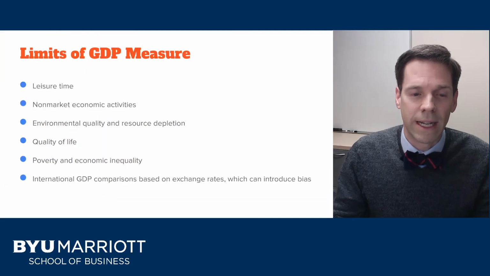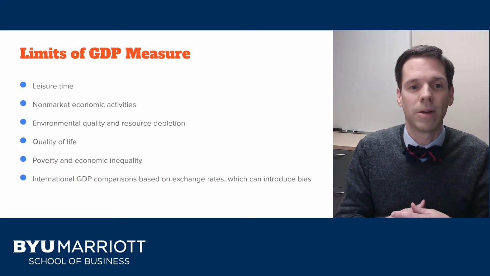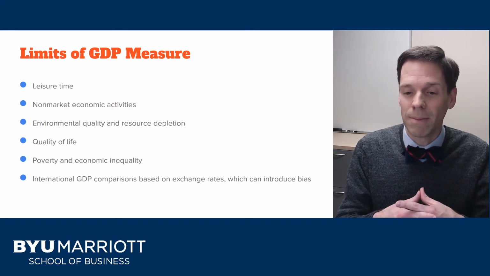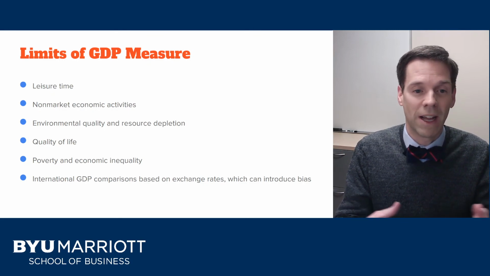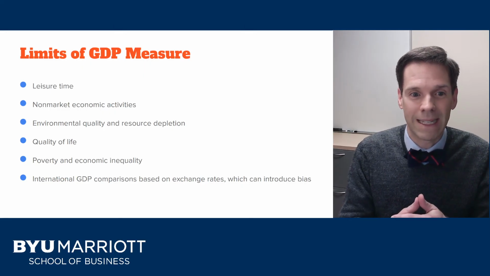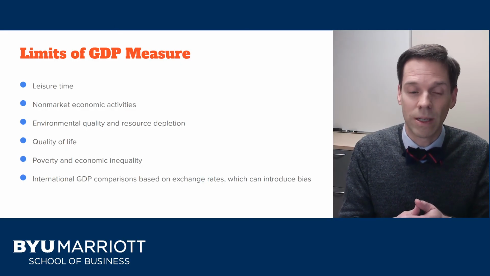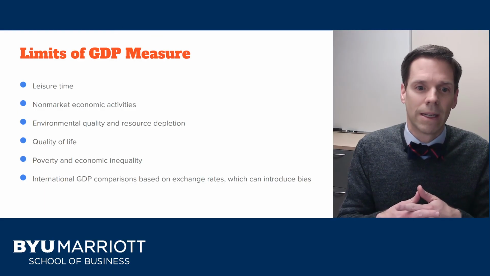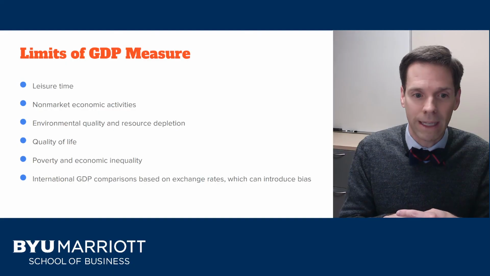As we get close to concluding here, it's important to point out that there's limits to this GDP measure. We're trying to measure the quality of life within a country. And GDP is a reasonable measure of that, but it's not a perfect measure. There's some limits. For example, GDP doesn't capture the value of leisure time. It doesn't capture the value of non-market economic activity. So, we talked about preparing dinner in your house. It doesn't capture that, but it doesn't capture lots of other things, like a stay-at-home spouse that takes care of children. It doesn't capture anything about how the environment's being taken care of, or how the resources are distributed. Is there poverty? Is there inequality?